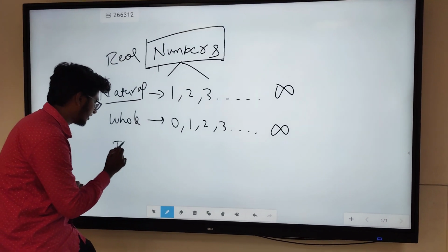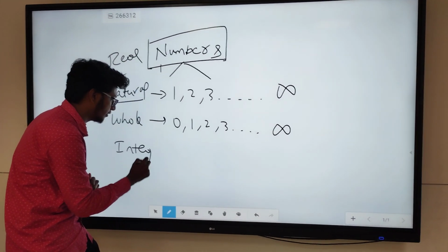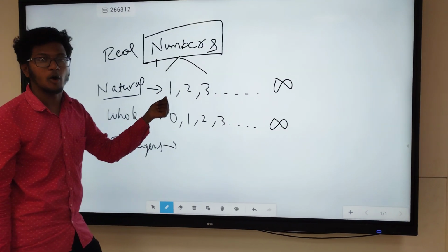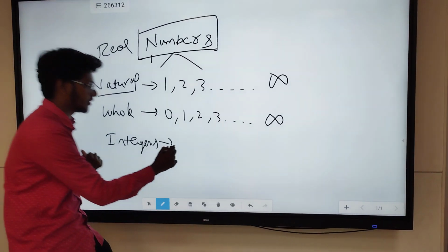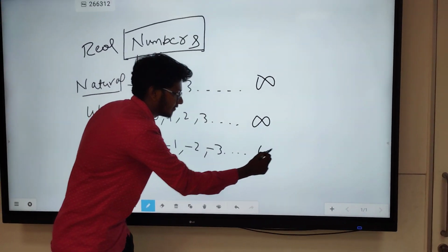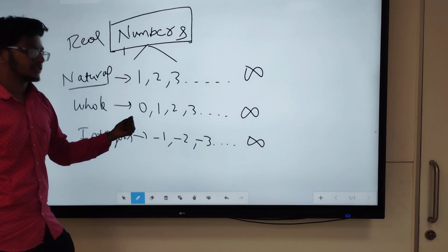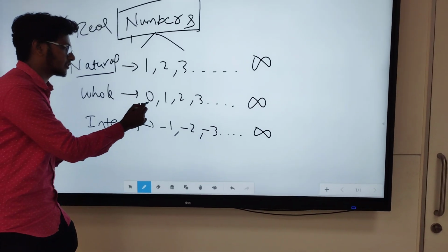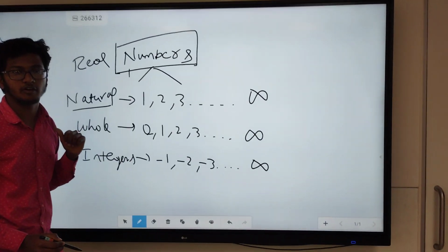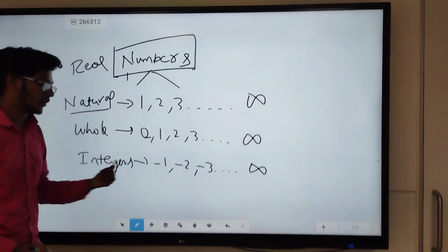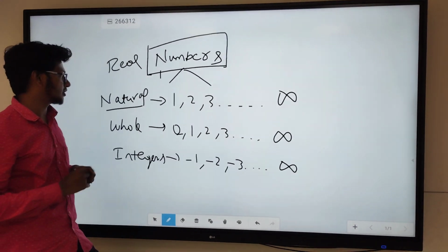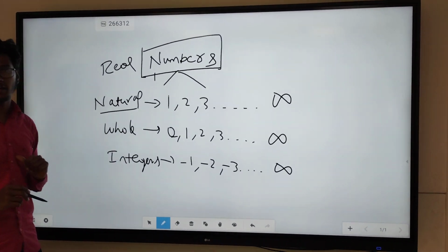Now coming to integers. As I have already said, integers are the negative numbers, exactly opposite to the natural numbers, which is -1, -2, -3 till infinity. Why didn't I write 0 here? Because 0 is neither positive nor negative. Hence 0 is not included in the integers. So these are the three main divisions of numbers, which are natural, whole and integers.